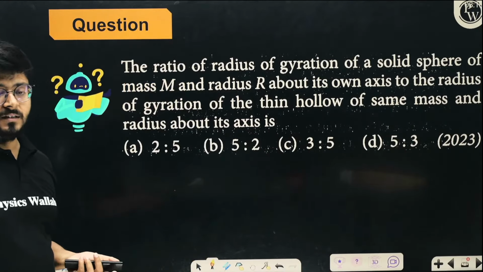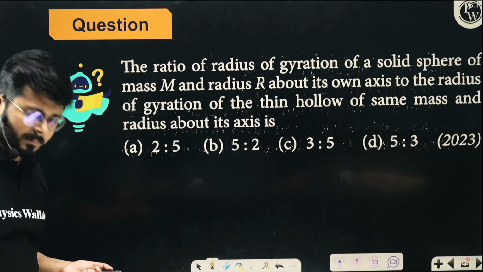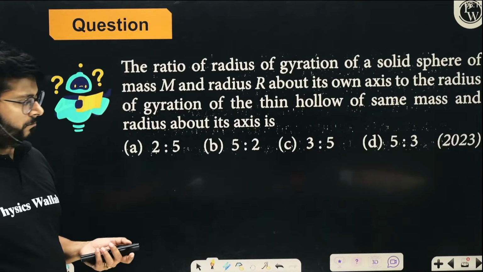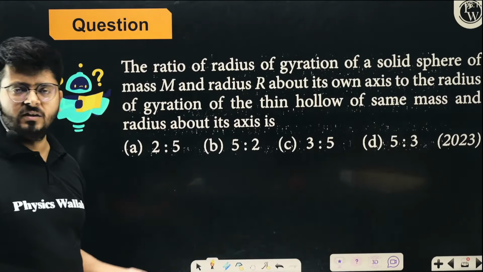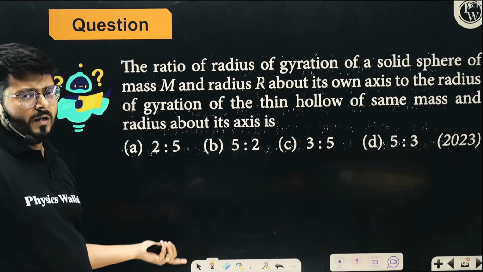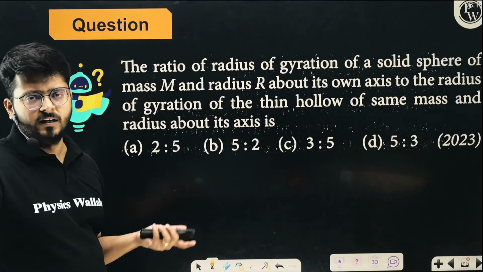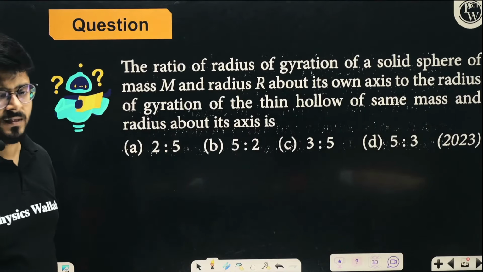You might not remember the values of radius of gyration, but I believe you do remember the values of moment of inertia, right? It is 2 by 5 mr square and 2 by 3 mr square. When you solve it, it will be root 2 by 5 r, the radius of gyration for the solid, and root 2 by 3 r is the radius of gyration for the hollow sphere, right?